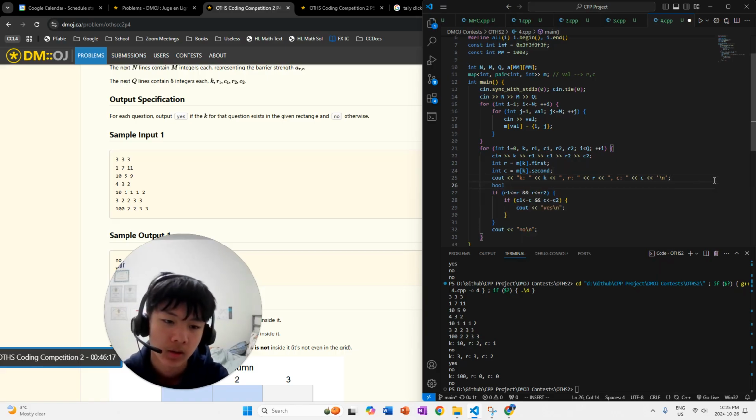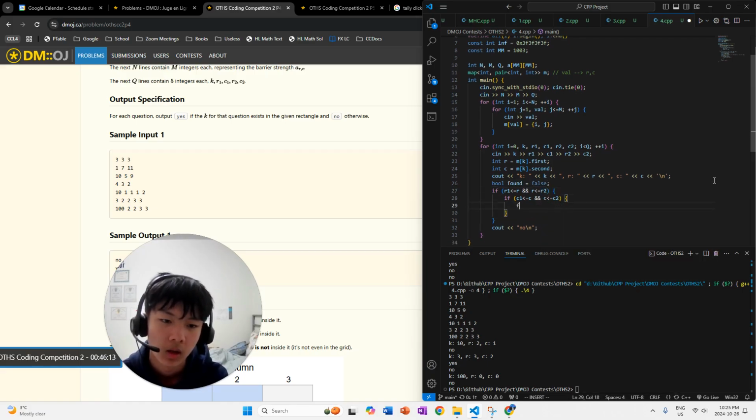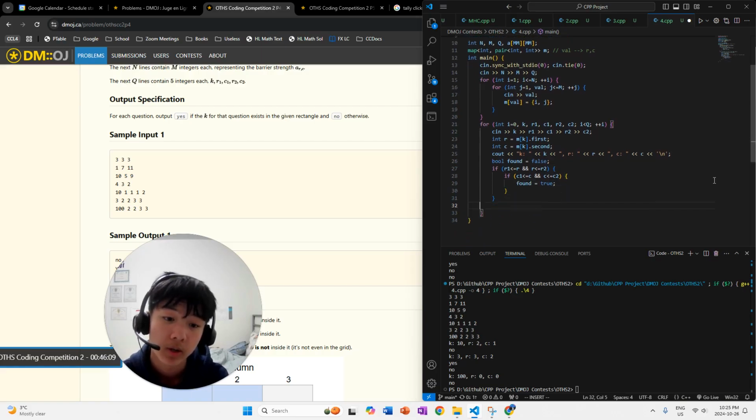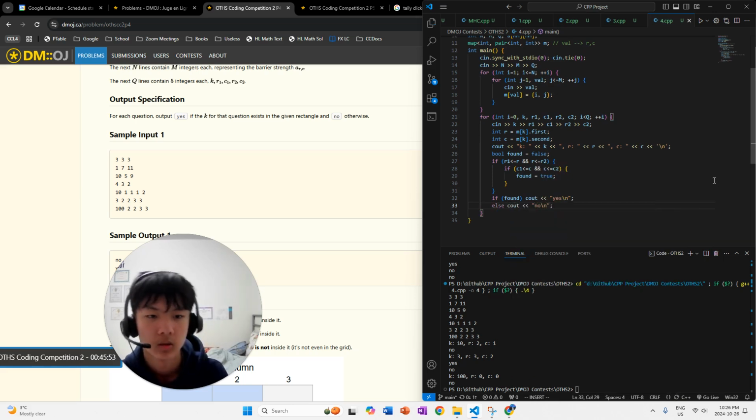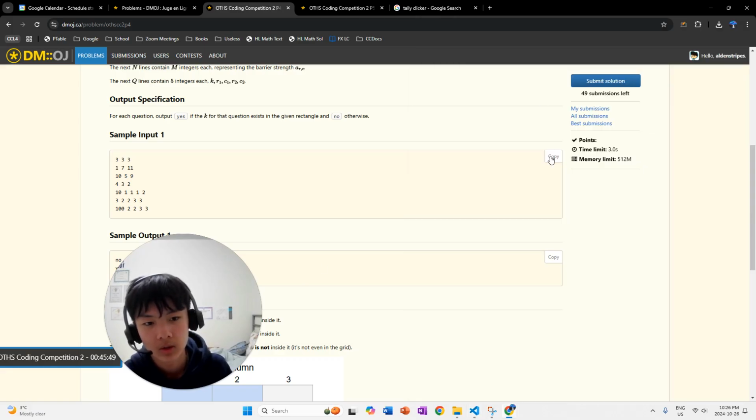Again, I'm going to use the variable found. So if it's found, like if it's part of that range, then we're gonna say yeah, we found it, right? Otherwise, if found is true, then we output yeah, we found it within the sub 2D array. Otherwise, we're gonna say nope, we did not find it. And this lowers our time complexity by a whole bunch.